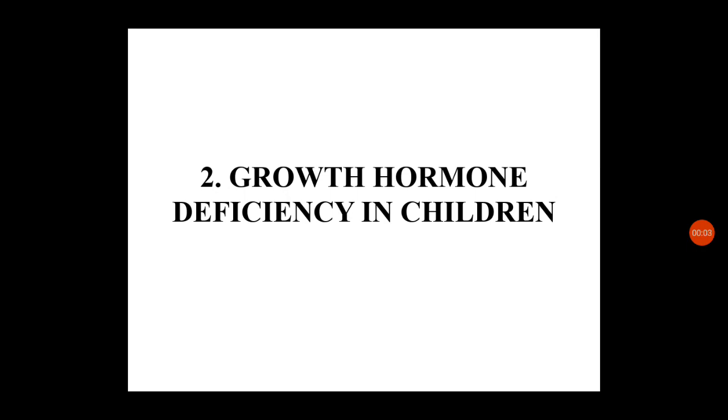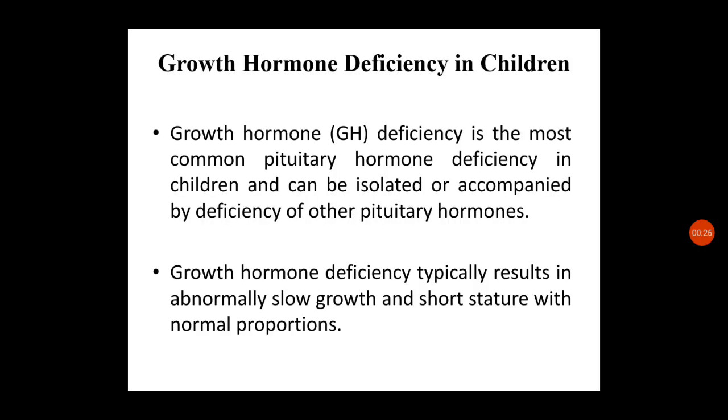Hello dear students. Today we will be discussing the second disease condition in endocrine disorders, that is growth hormone deficiency in children. In the name itself it is very clear which hormone is deficient. It is growth hormone, and it is produced from the pituitary gland. So we can see the introductory part of growth hormone deficiency in children.